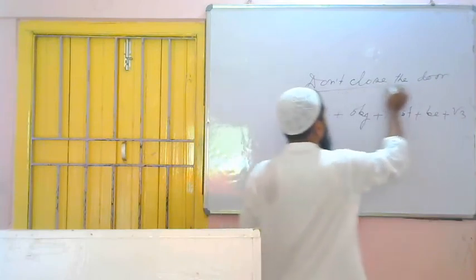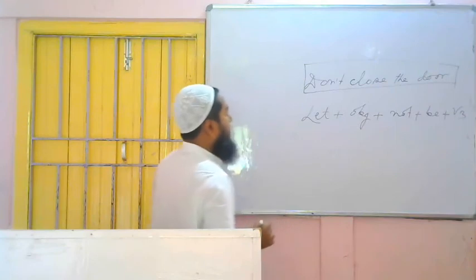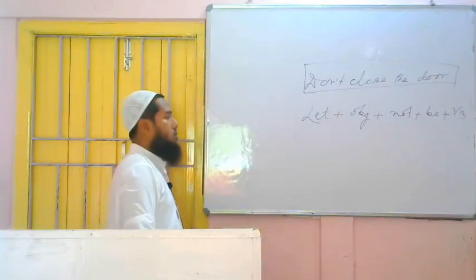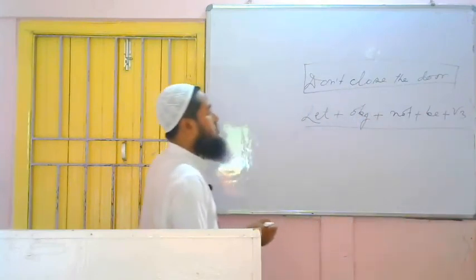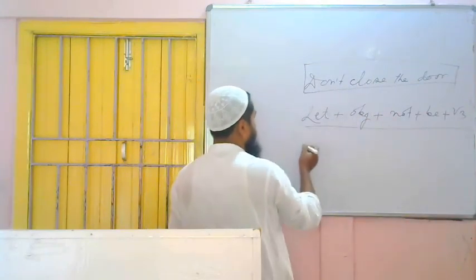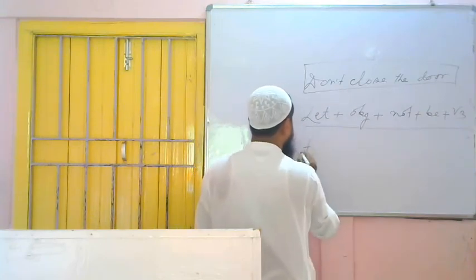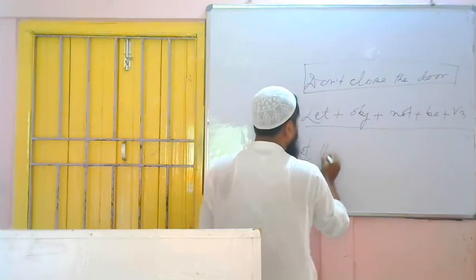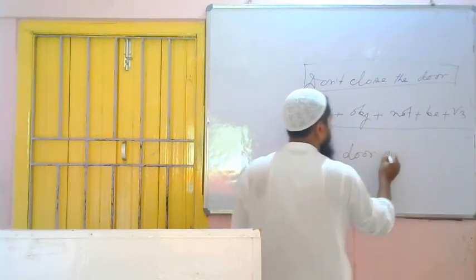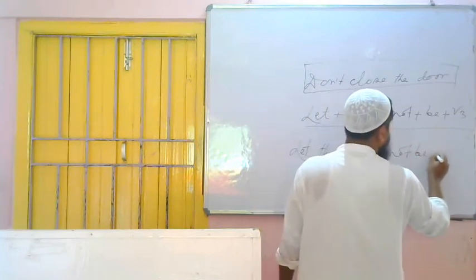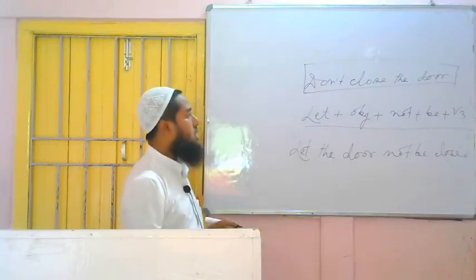If we get an imperative sentence having an object in negative form, then we have to follow this formation: let plus object plus not plus be plus verb 3. Let's see. This is the question. Let, the object is the door. Let the door not be closed. Let the door not be closed.